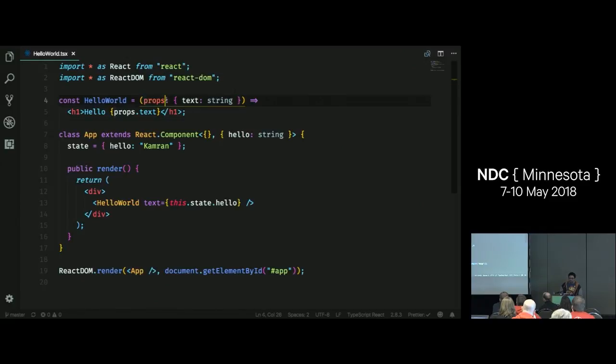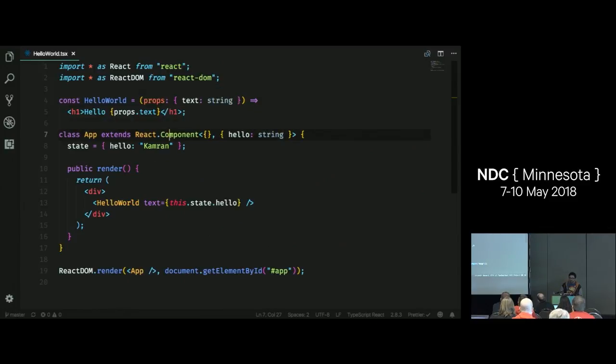So if you're not familiar with this syntax, this is like HTML in JavaScript. Well, you can also see that I have this funky syntax here. This is from TypeScript. So this syntax is what's called a type annotation. And what it is, it's describing what these props are. And the way that you can read this is similar to how you would read regular JavaScript syntax. This is an object that has a text property, and that text property is of type string.